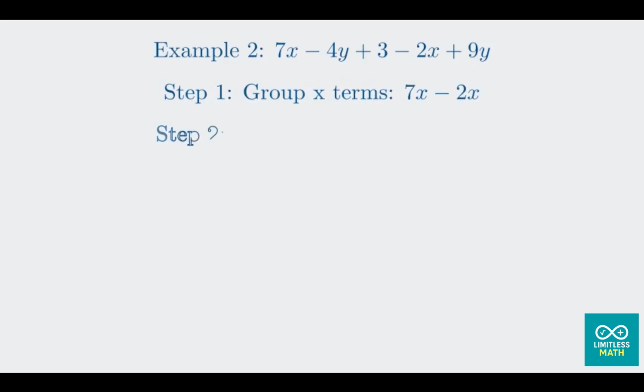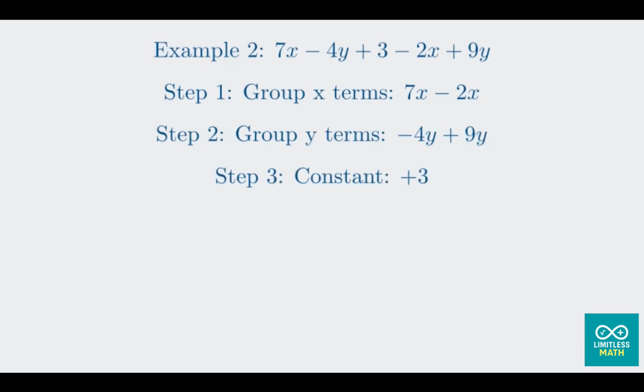Next, the y terms. Minus 4y and plus 9y. It's crucial to always take the sign that precedes the term. And the constant, plus 3. It's by itself, so we don't need to group it. Now we combine each group. For the x terms, 7 minus 2 is 5, so we get 5x. For the y terms, negative 4 plus 9 is 5, so we get 5y. A common mistake here is doing 4 plus 9. Always pay attention to the signs.